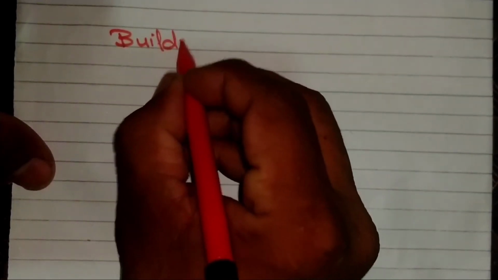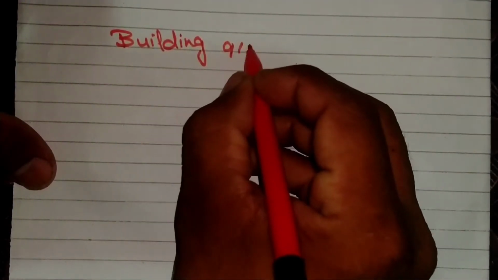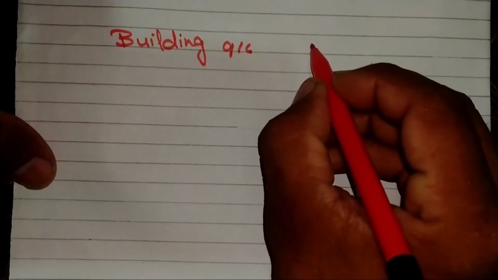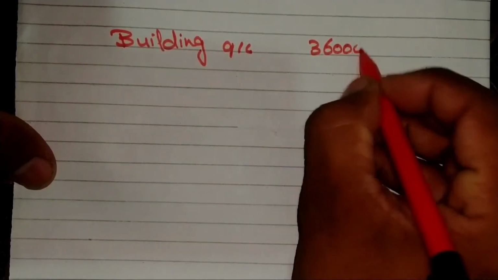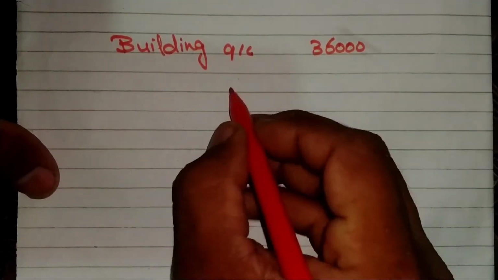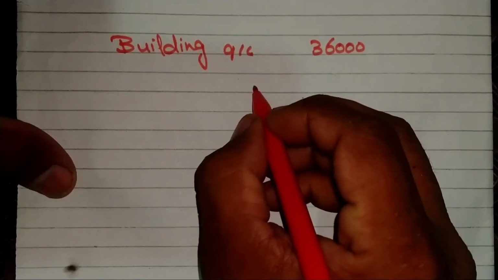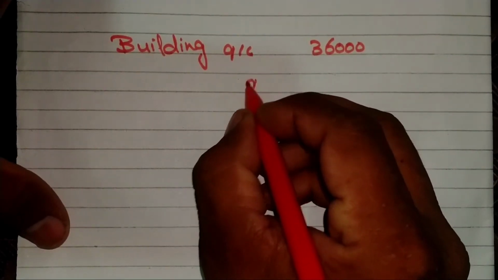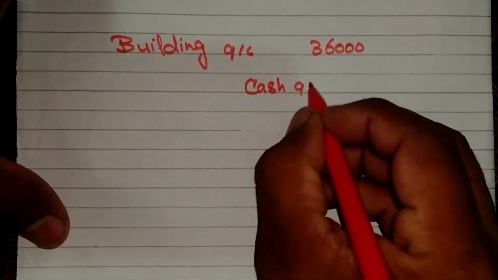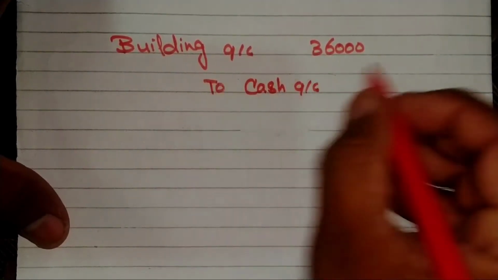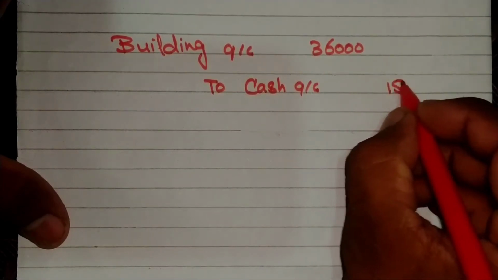First we will enter the main asset of this transaction, which was the building purchased. The building account will be debited $36,000. The second entry will be a credit, which was the down payment given by the company: cash account credited $15,000.